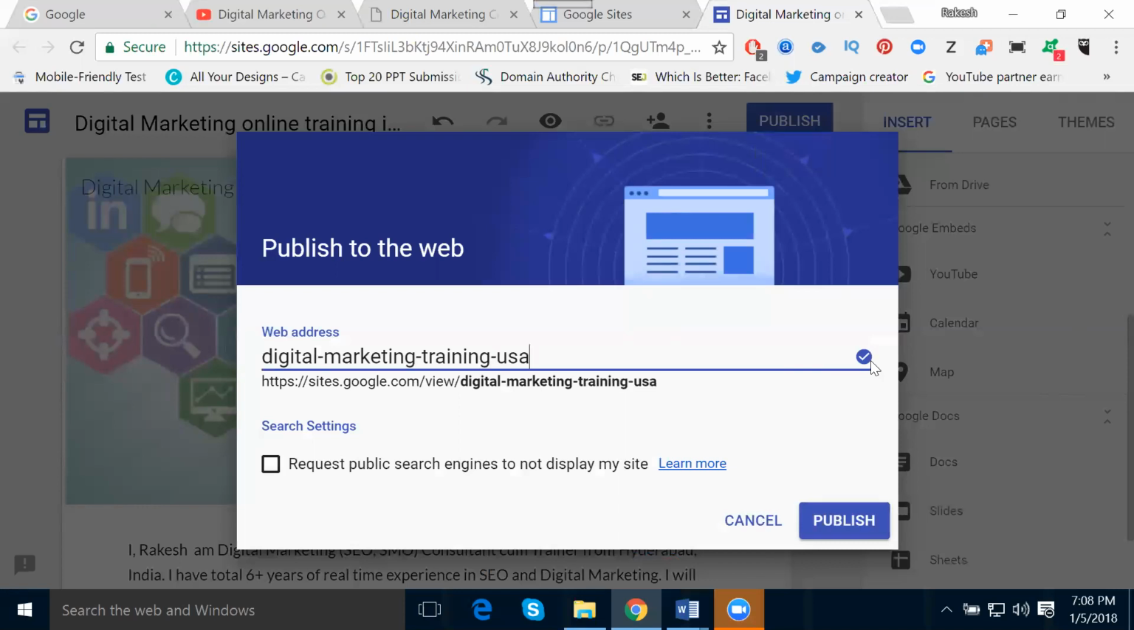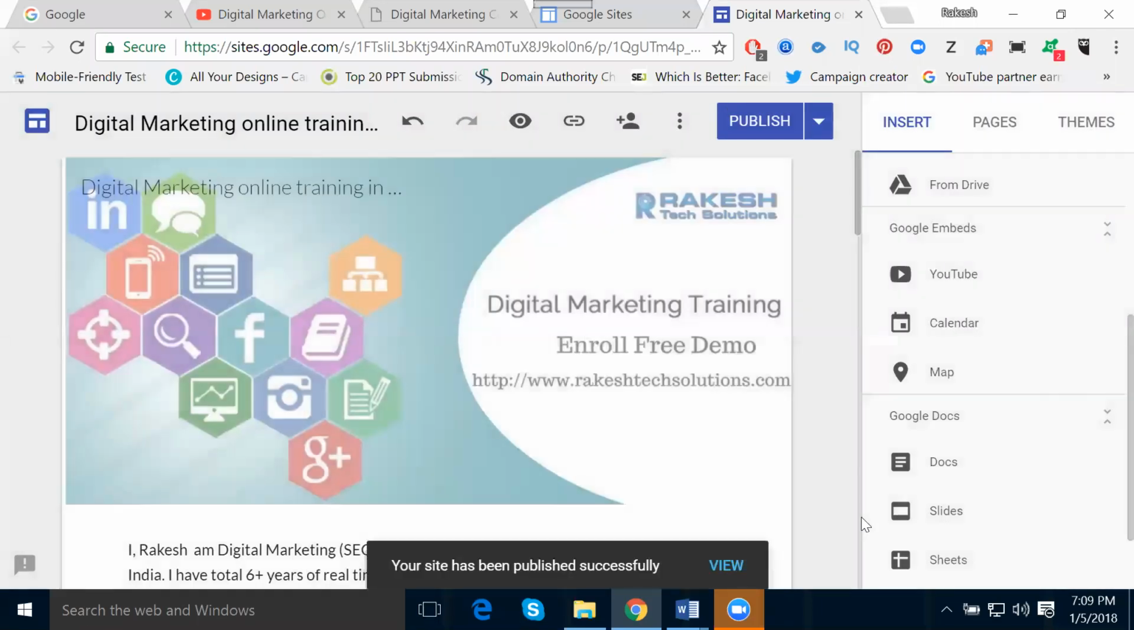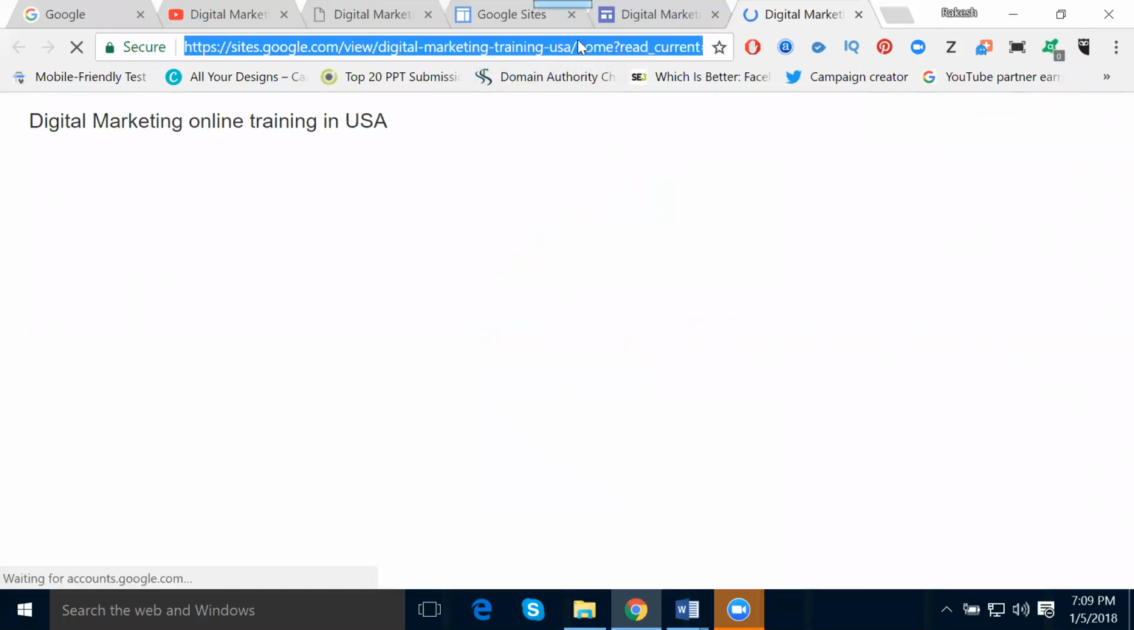Done, tick mark. It gives one option called request public search engines do not display my site. If you click this option, the link will not show for the search engine. That is one of the robots.txt file. So I'm not clicking this option. Click for publish. The entire Google site is based on your URL extension. It is very important. Now click for publish. Now it's going on publish here. Now the site will be published. Click for view. Copy this URL.